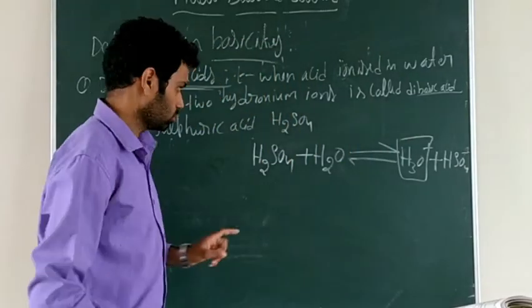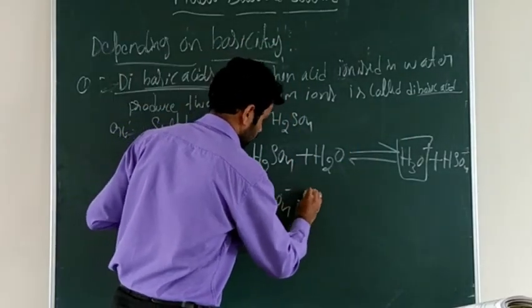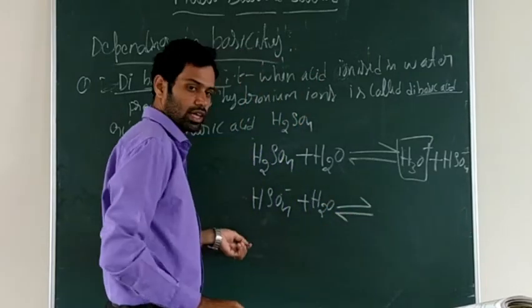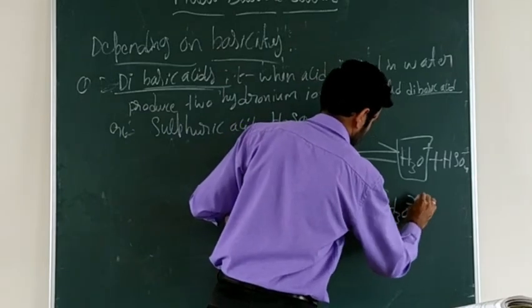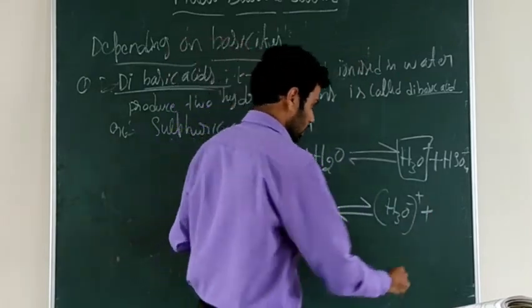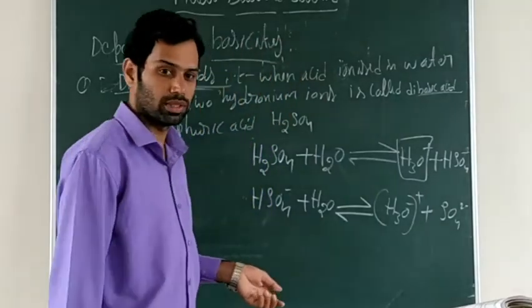Again that reacts with the water. HSO4 minus reacts with the water. Again it will produce the hydronium ion H3O plus. The remaining will be the sulfate, SO4 2 minus.